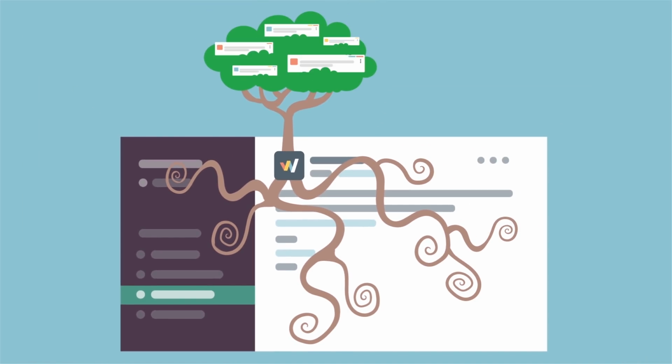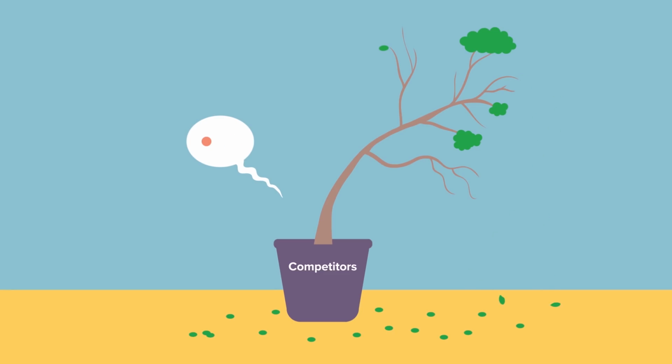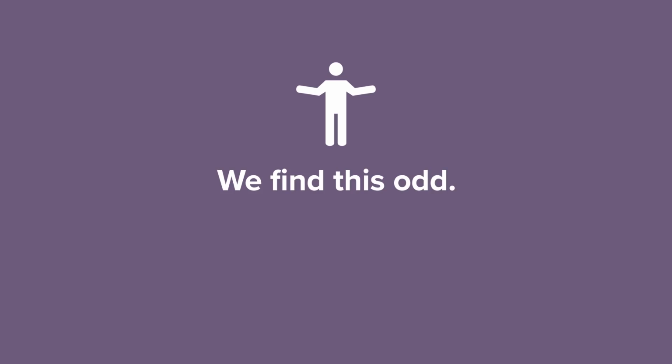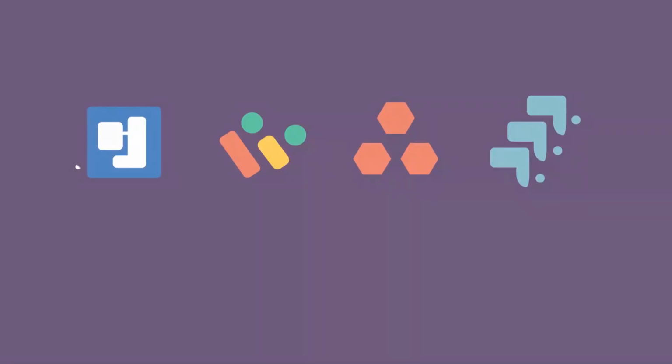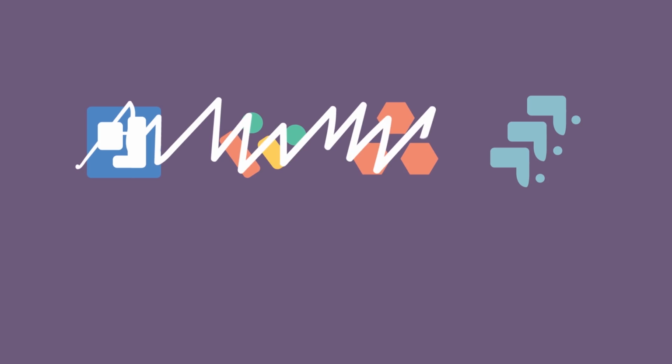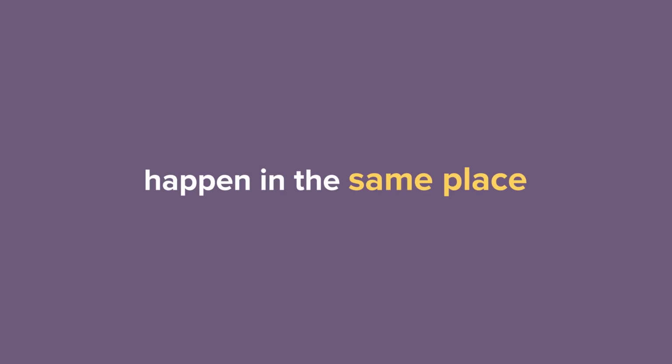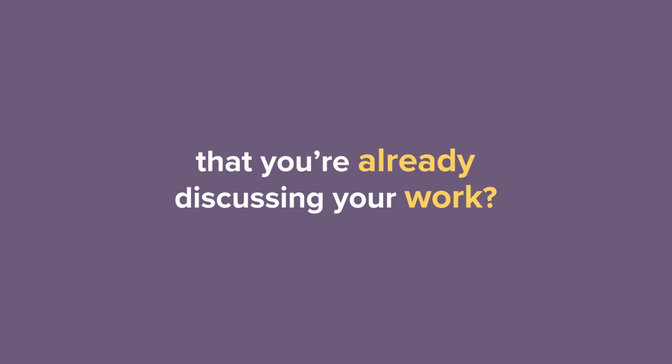goals. For other task management tools, communication is an afterthought. The roots just don't go deep enough, which is why nobody ever knows what anyone else is doing. We find this odd. Think about it. Different departments often use different task management platforms at the same company, but when they communicate what they're actually doing, they often use a different tool. Our question to you: shouldn't task management happen in the same place that you're already discussing your work? We certainly think so.